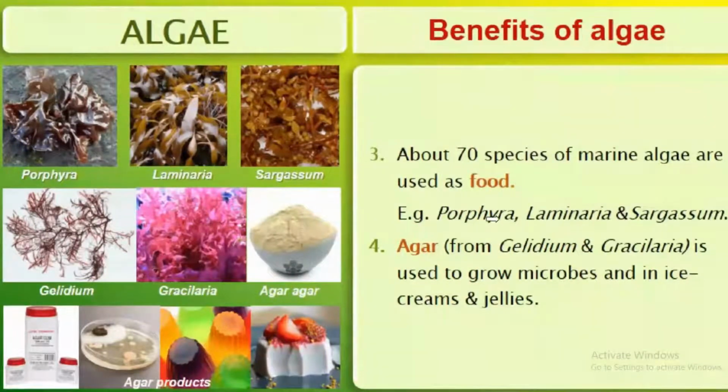So we have to study some examples: Porphyra, Laminaria, and Sargassum. Then agar. It is produced from Gelidium and Gracilaria. These are two algae. It is used to grow microbes and in ice creams and jellies.